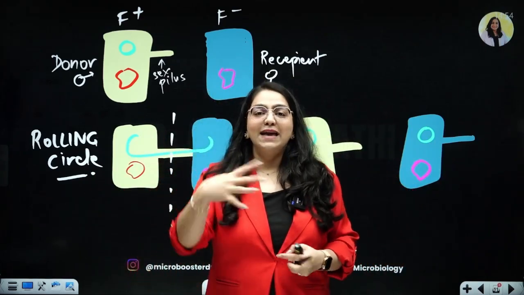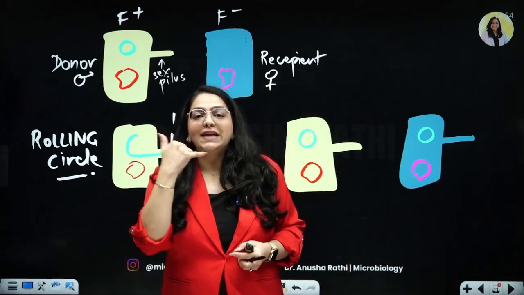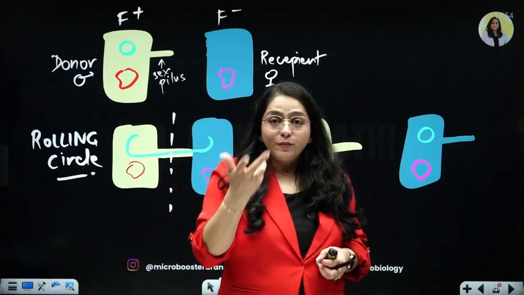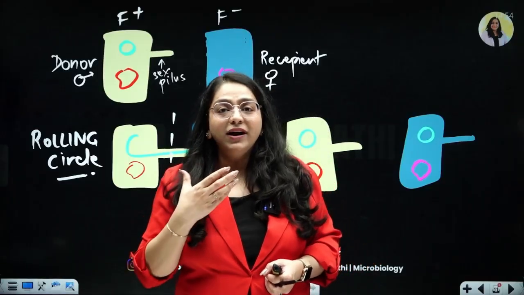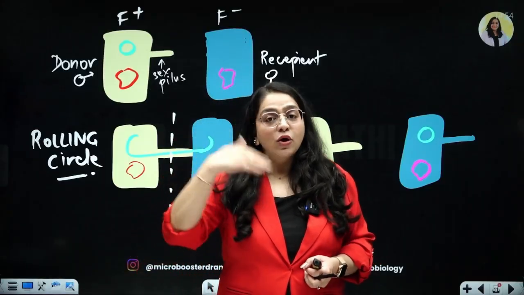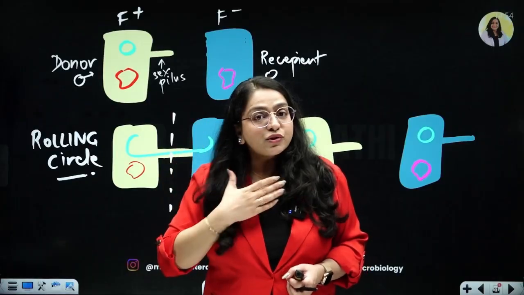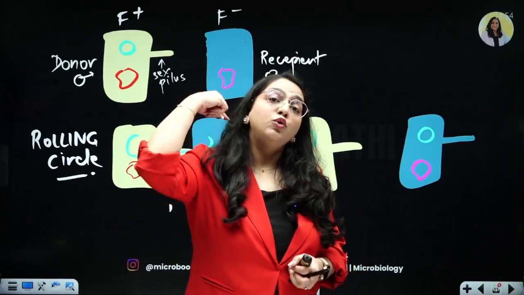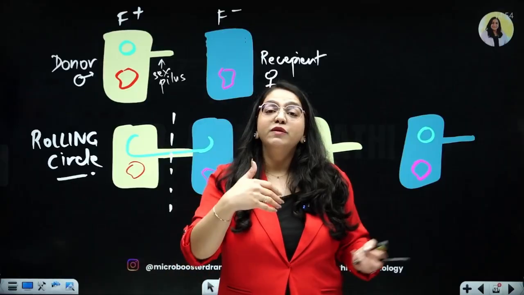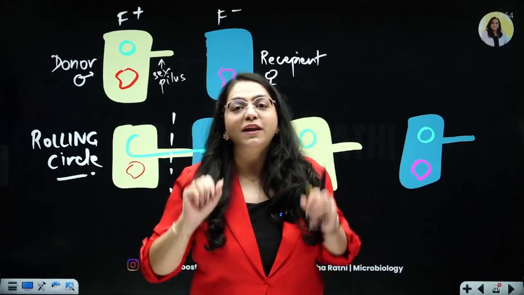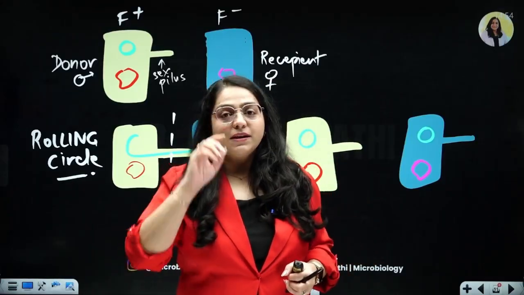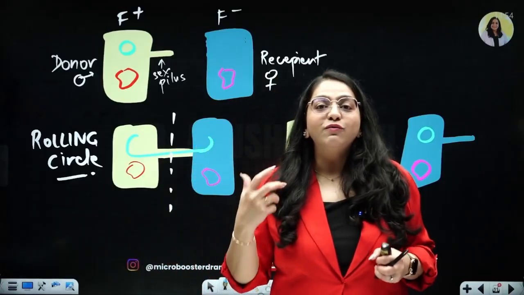So suppose I'm your friend and we are talking through a telephone and I give you some information. Now, it's not that the information that I've given you will be lost from my brain. No. I also still have the information, but now you also have the information. So we both end up having the same information, right? So that becomes the concept of conjugation.